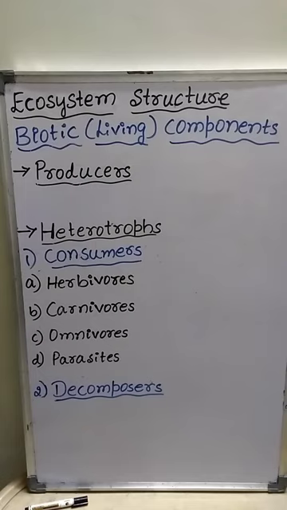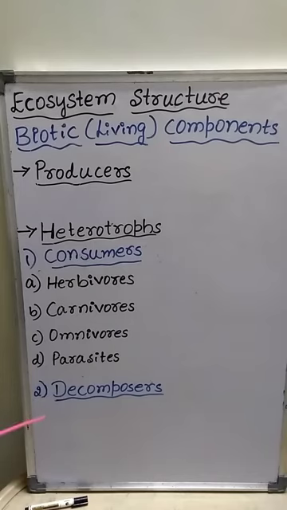Examples for decomposers are many bacteria and fungi. Bacteria and fungi are the decomposers, or they are the saprophytes. Always they are dependent on dead and decaying organic matter.